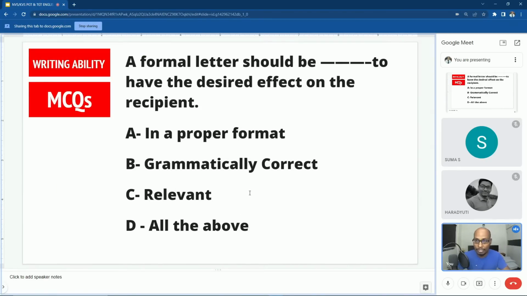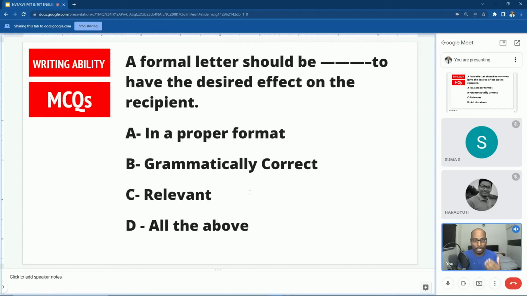So here you see: a formal letter should be dash to have the desired effect on the recipient. So how should you prepare a formal letter to have an effect on the recipient?